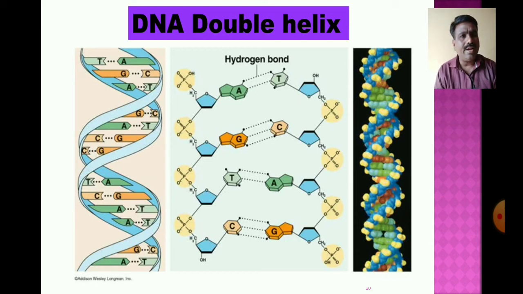Adenine is paired with thymine with the help of two weak hydrogen bonds, and guanine is paired with cytosine, and cytosine is paired with guanine with the help of three weak hydrogen bonds. Thymine always pairs with adenine, and adenine always pairs with thymine. That is known as complementary nitrogen base pairing, formed with two weak hydrogen bonds. Between cytosine and guanine there are three weak hydrogen bonds.